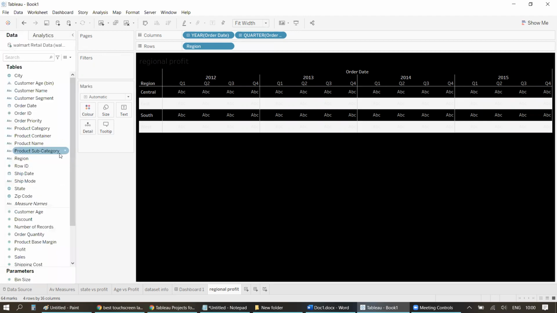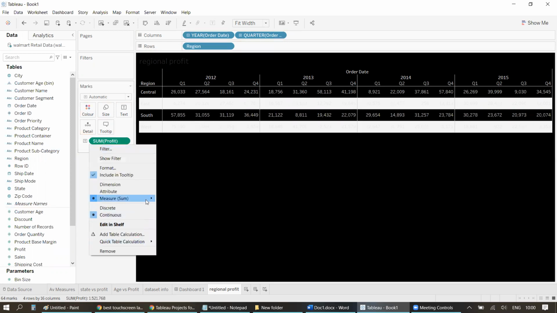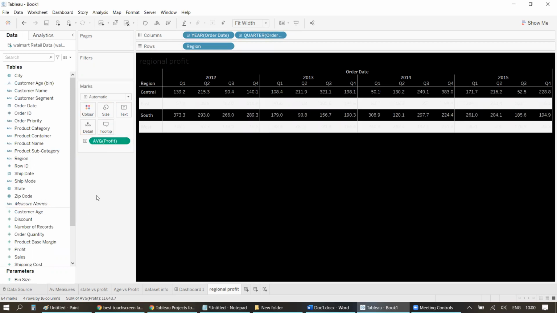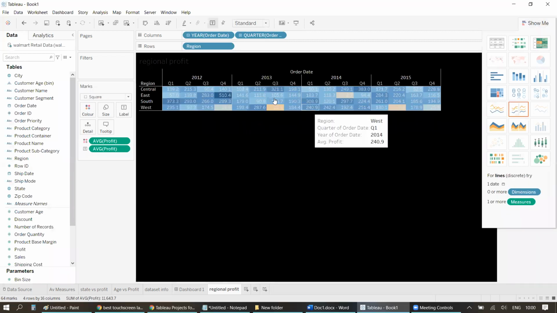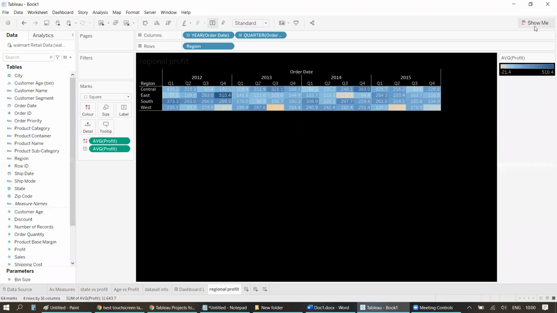Cool. Now what you have to do is we need to have average profit over here. So what I'll do is I'll drag profit, and over there, instead of sales, I'll select average, and also I'll drag profit and put it over there. Or what you can do is you can click here, and can you see this highlight table? Let's have that. This is what we are looking for, right? So instead of doing this manually, you can just select highlight table and it will do the work for you.